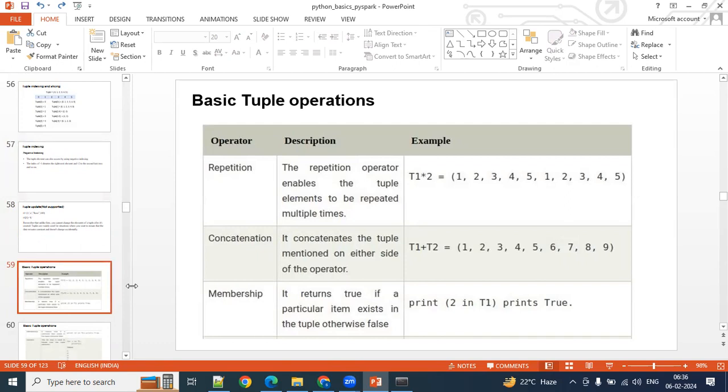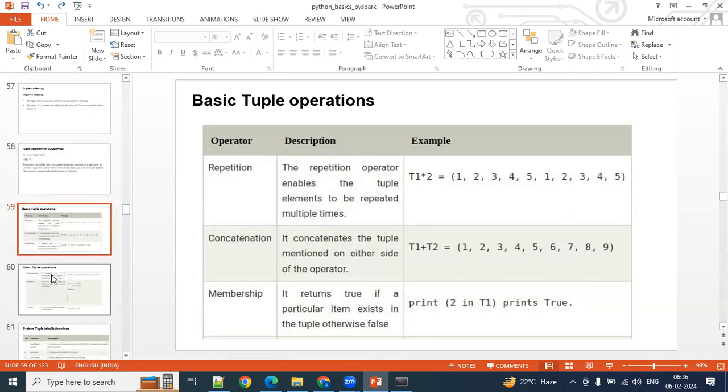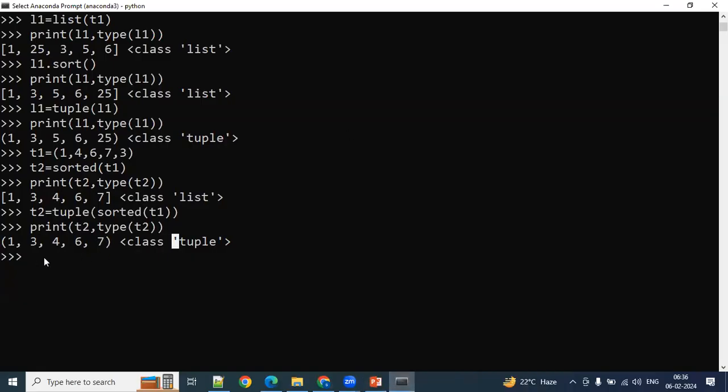Next, can we define a list inside the tuple? Yes, we can define it.